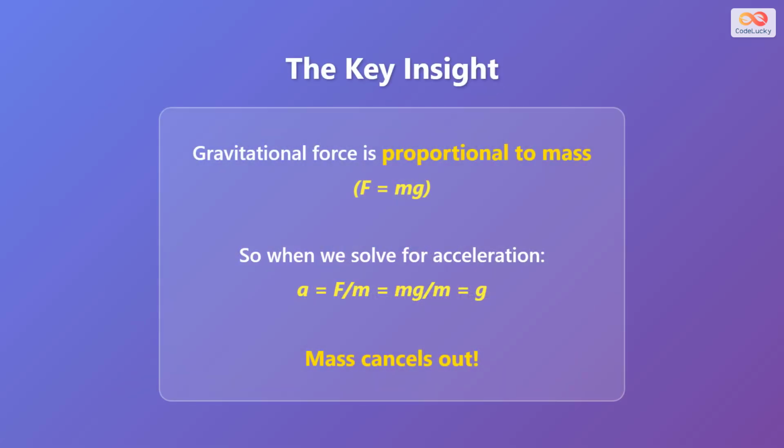Here's the crucial insight. The gravitational force is proportional to mass. We can write this as F equals mg, where F is the gravitational force, m is the mass, and g is the acceleration due to gravity.